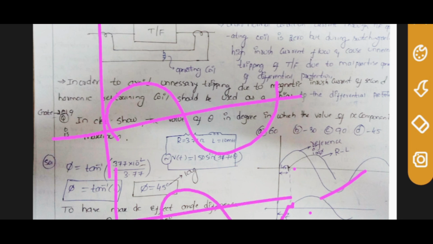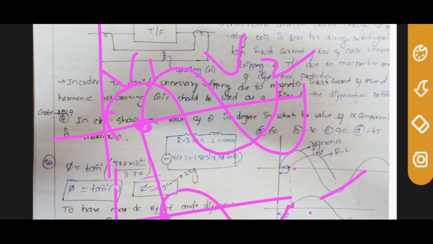We got this as tan inverse of XL by R, which is 45. If we shift the voltage so that it starts from 45 degrees at the zero crossing point, the circuit is closed and the current starts flowing, so the DC term is maximum.